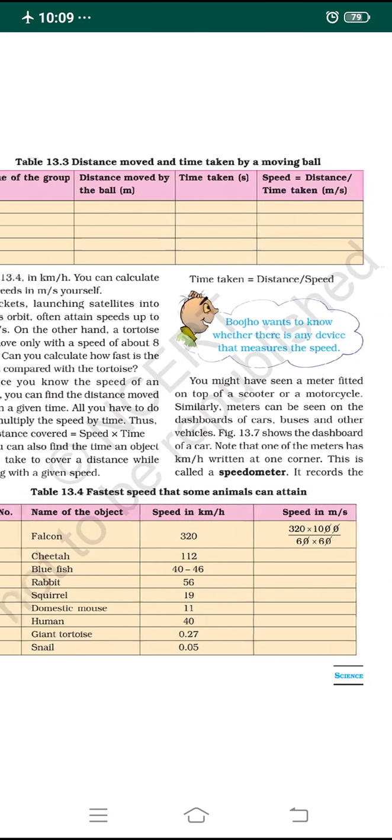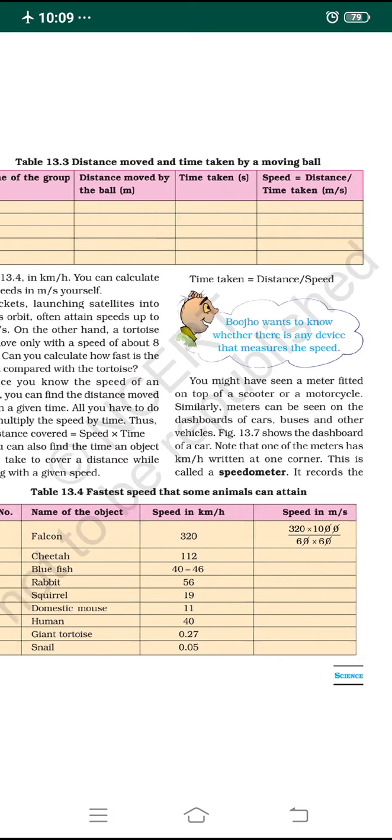The unit is meter per second. You might have seen the meter fitted on the top of a scooter or a motorcycle. All of you have experienced this, you might be watching it every day. Whenever you sit on a motorcycle, scooter, bike, car or tractor, in every vehicle you can see the meter fitted on the top, where the driver sits.